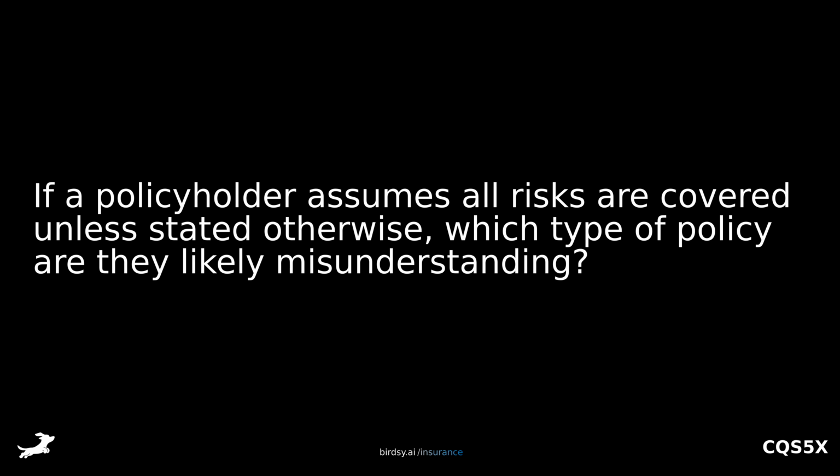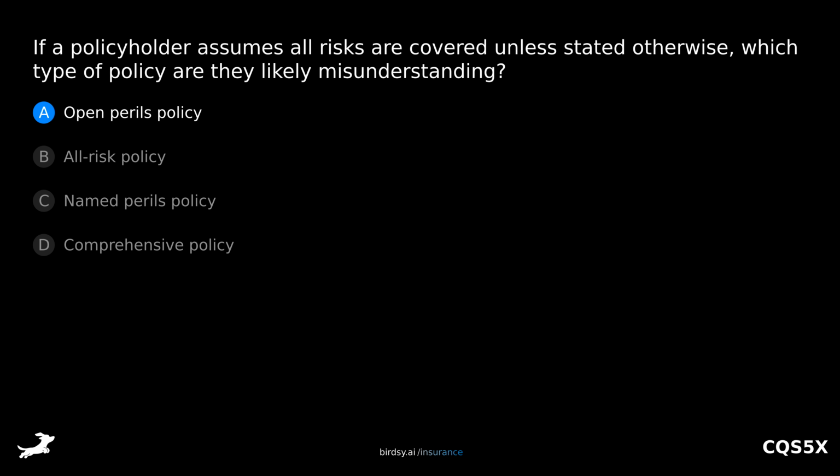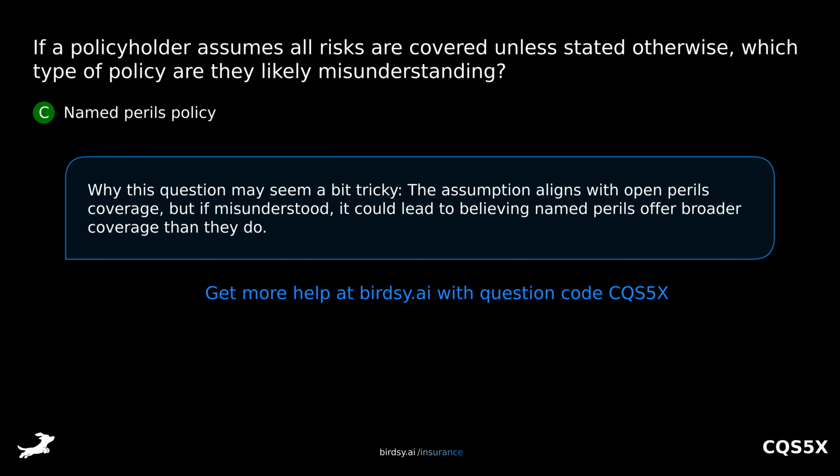If a policyholder assumes all risks are covered unless stated otherwise, which type of policy are they likely misunderstanding? Is it A, open perils policy, B, all-risk policy, C, named perils policy, or D, comprehensive policy? The answer is C, named perils policy. Why this question may seem a bit tricky. The assumption aligns with open perils coverage, but if misunderstood, it could lead to believing named perils offer broader coverage than they do.